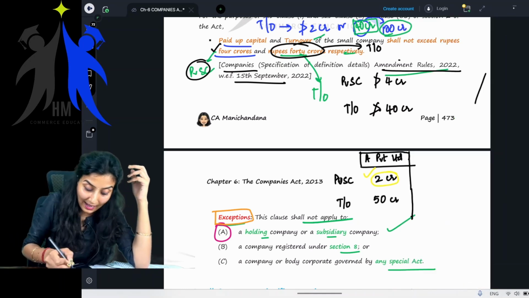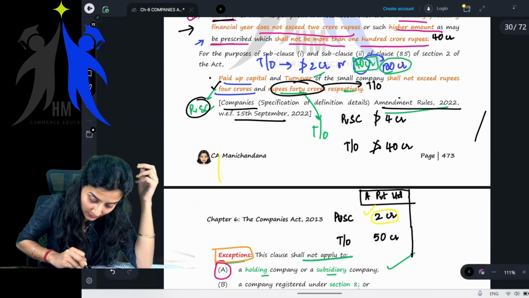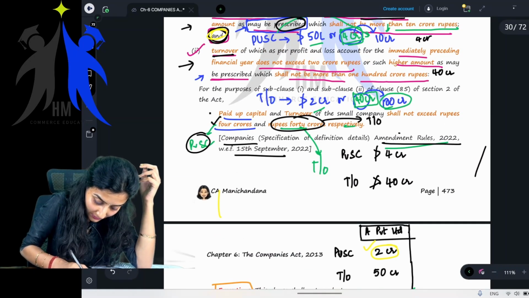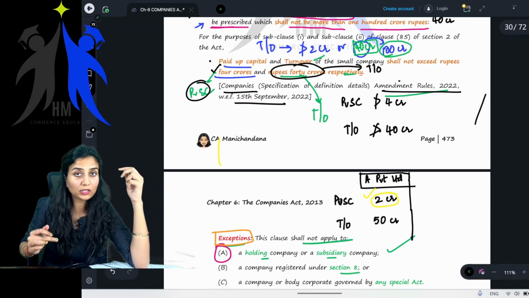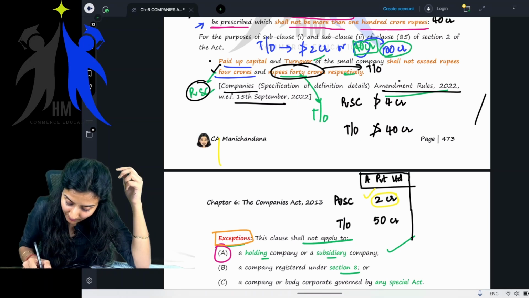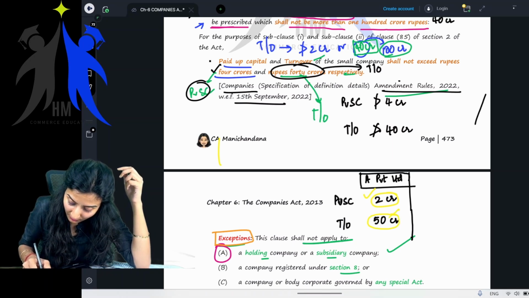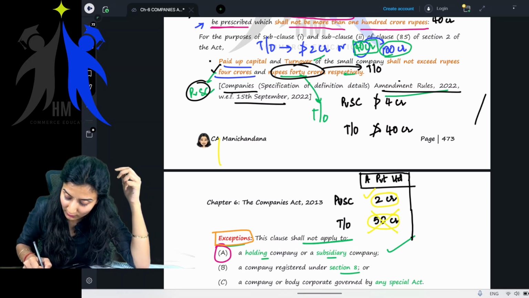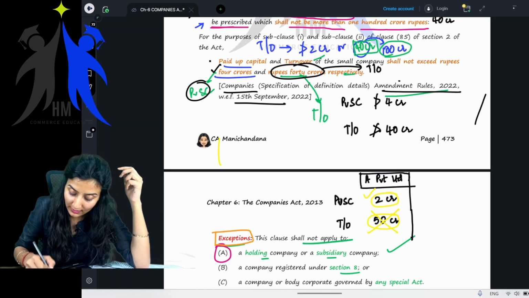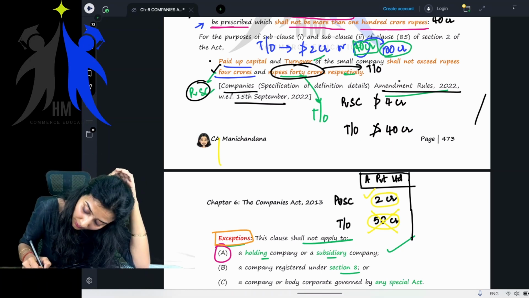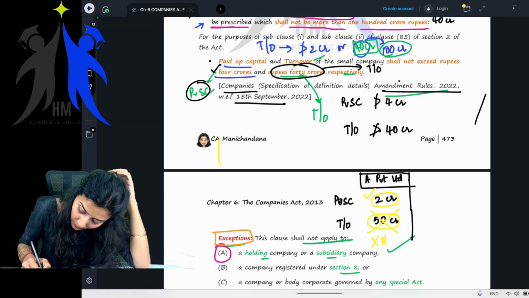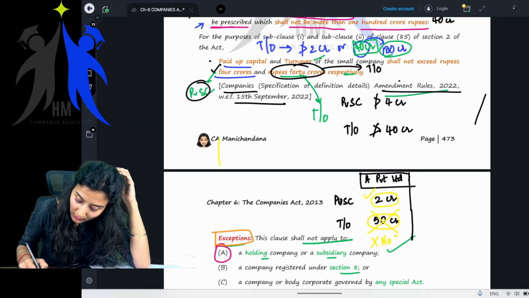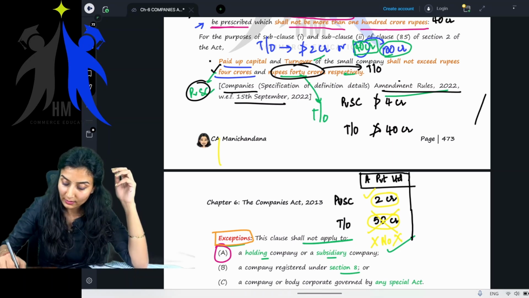But this is and, not or. To satisfy both the conditions, this is 50, which should not be more than 40. So is this company a small company? No. This A private limited is not a small company, right?